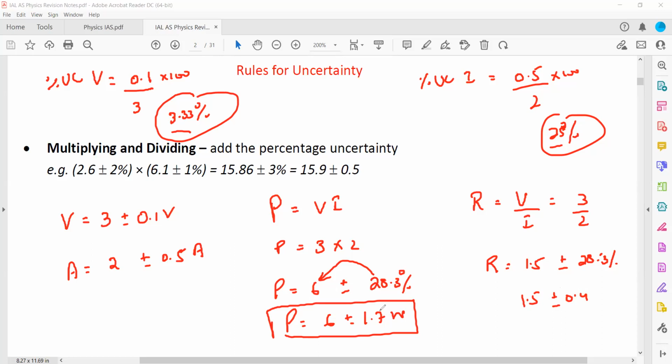Always write the same number of significant figures for the uncertainty as are given for the quantity. So 0.42 is there, that's why I write 0.4, and the unit of the resistance is ohms. So this is the uncertainty in resistance, which is 0.4 ohm. So when two quantities are multiplied or divided, what will be our first step? We find the percentage uncertainty, and from the percentage uncertainty we work out the total uncertainty in the value. Yes.